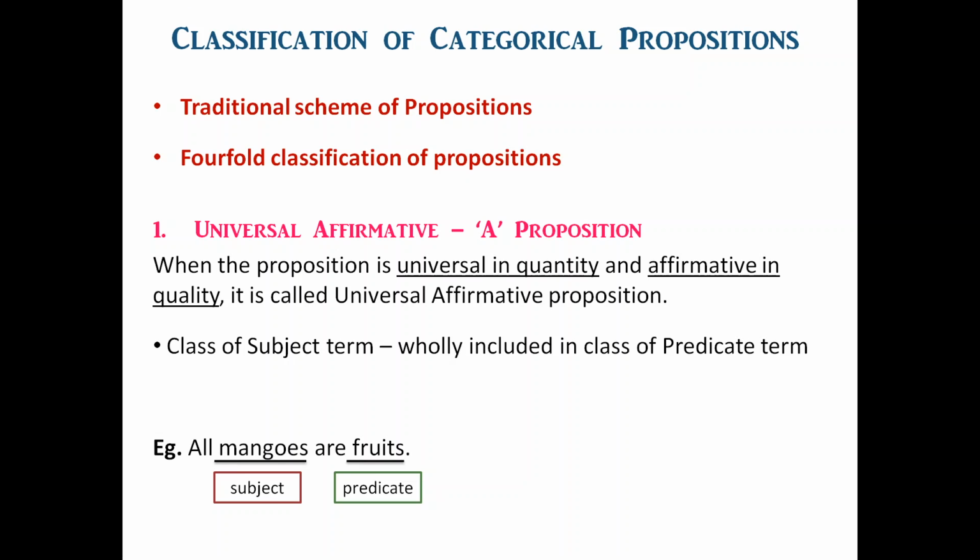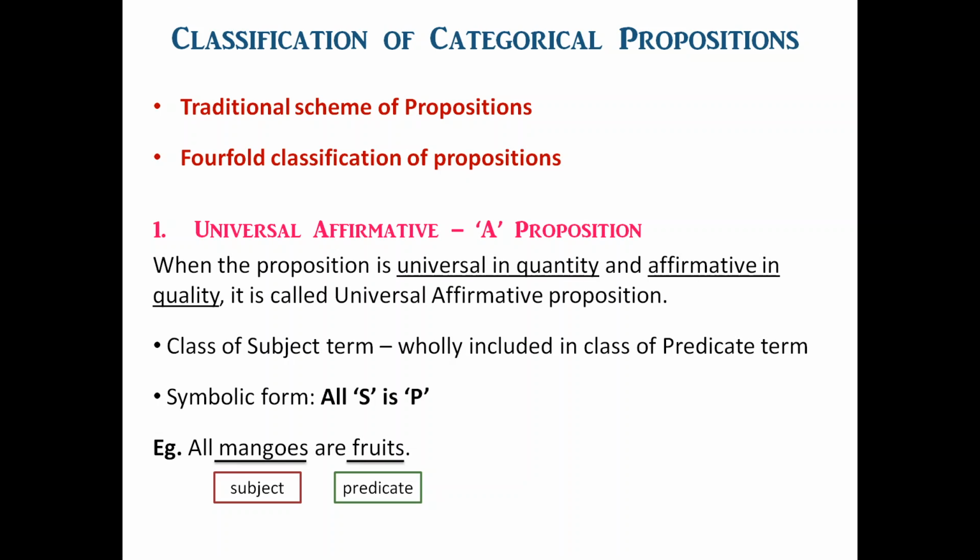The symbolic form of this proposition is All S is P, where S stands for subject term and P stands for predicate term. This proposition, that is the A proposition, affirms the relation of inclusion between two classes universally, that is wholly.